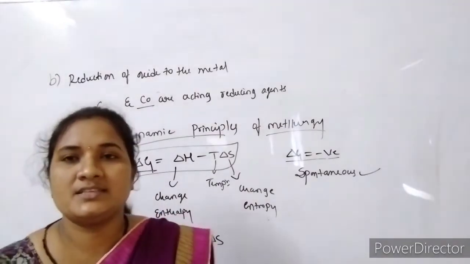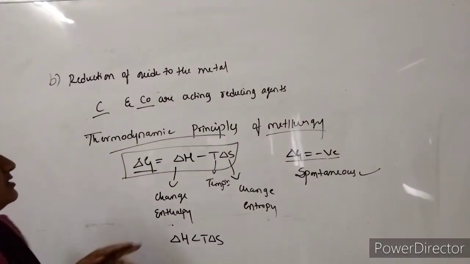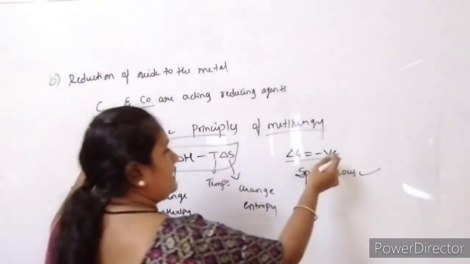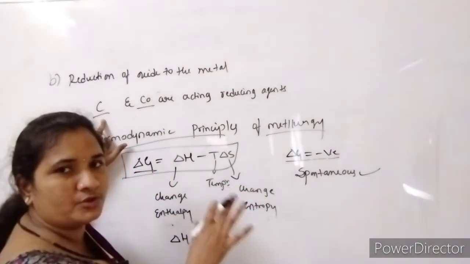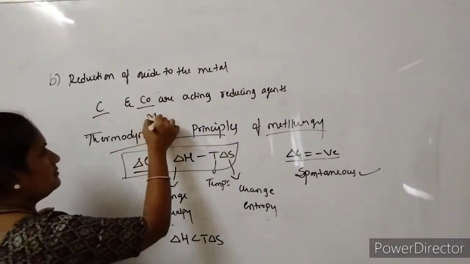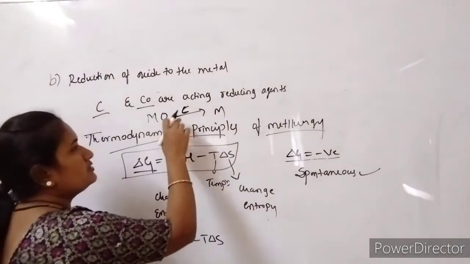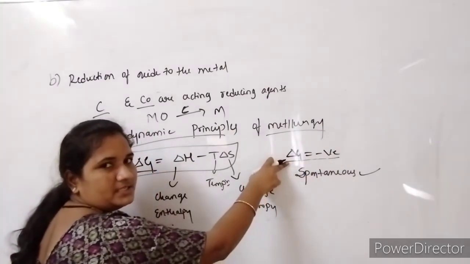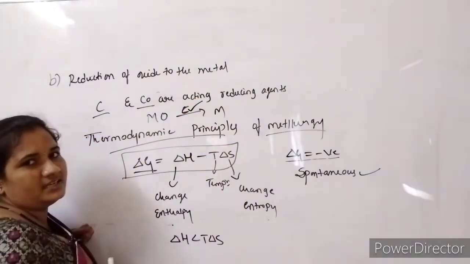So for spontaneous reactions, we are going to choose the corresponding reaction methods. If we are using carbon as a reducing agent and it gives a negative delta G value, then it is said to be a spontaneous reaction, so it is appropriate to use carbon. Whenever we are converting metal oxide to metal using carbon as a reducing agent, this carbon gives negative free energy. If it gives negative free energy, then it is considered for use as a reducing agent.